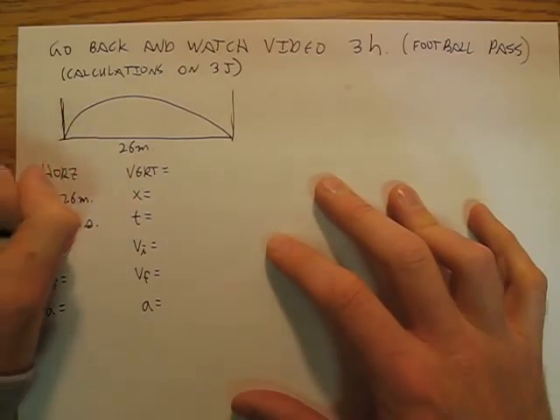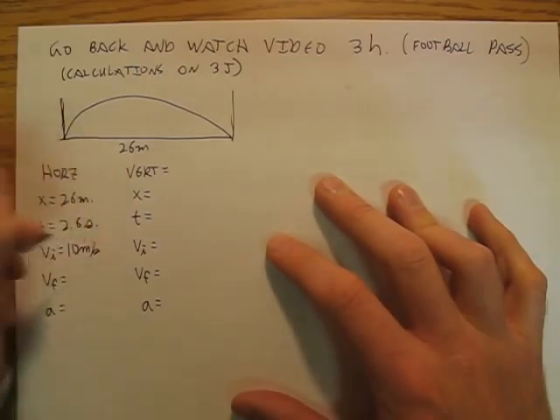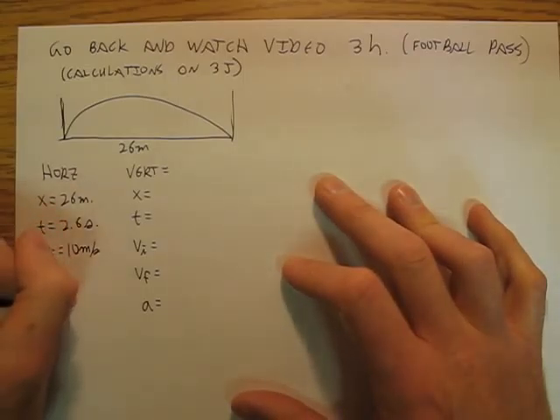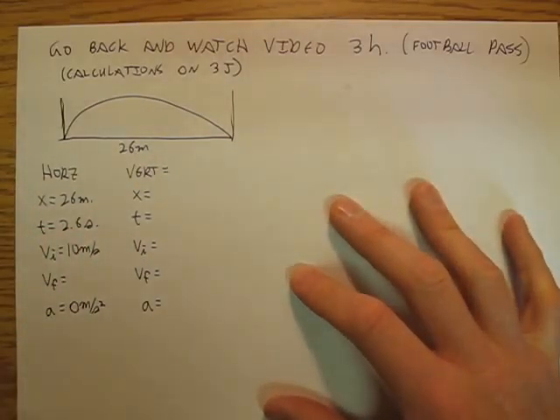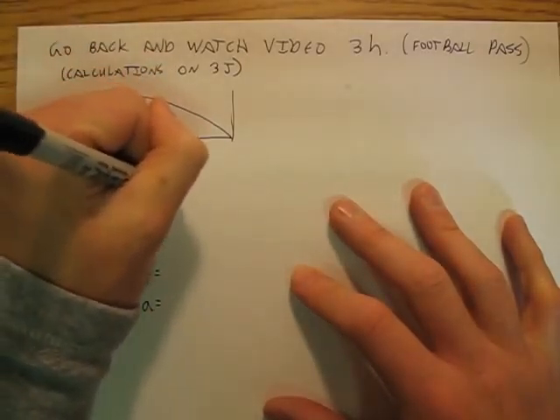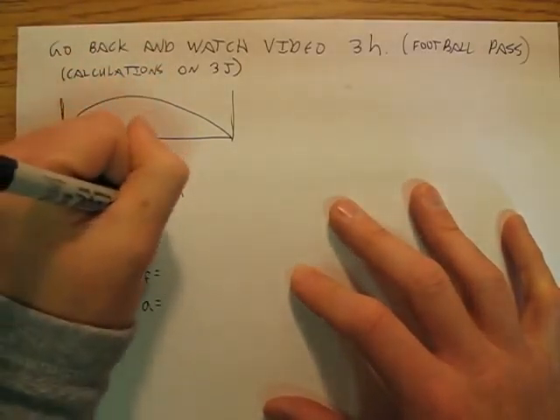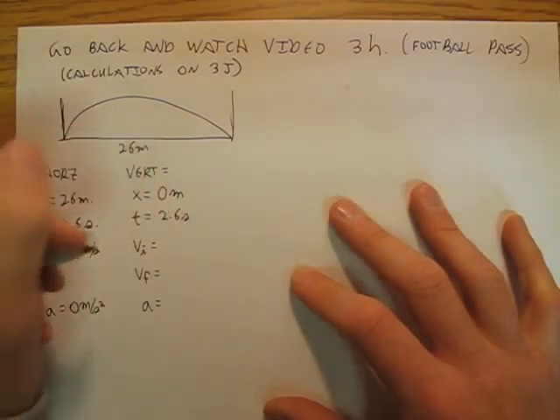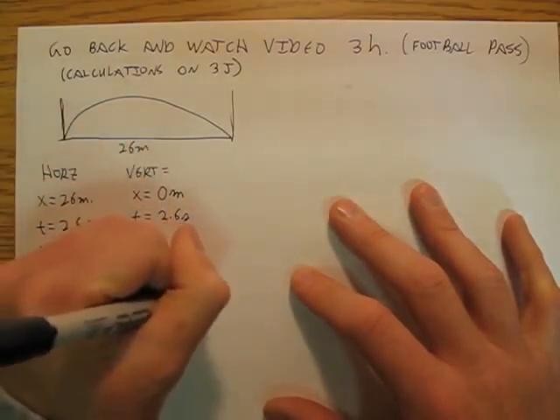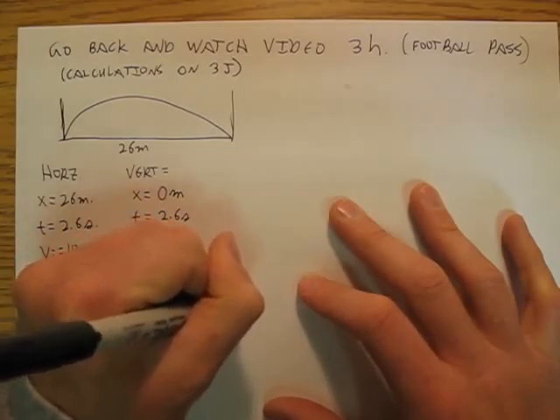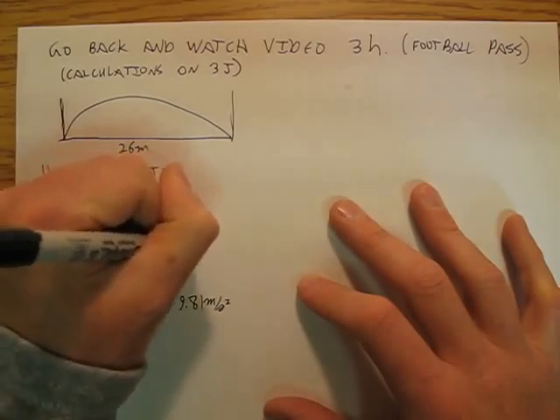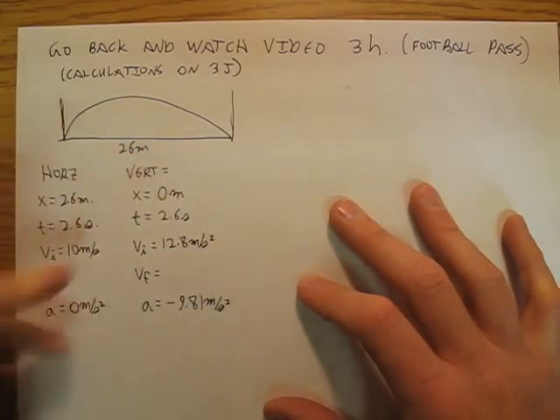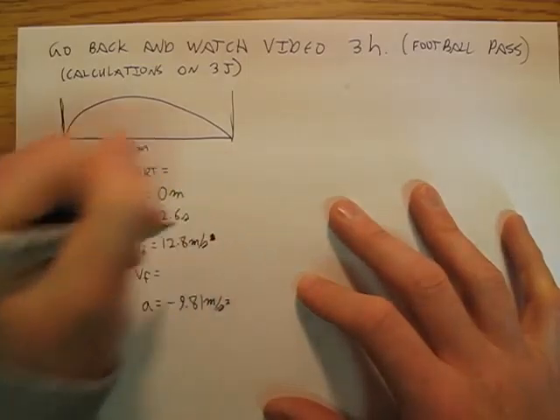So we said that its horizontal velocity was 10 meters per second, and its horizontal acceleration was 0 meters per second squared. Then we said that it traveled a vertical distance of 0 meters in 2.6 seconds, and it had an acceleration of negative 9.81 meters per second squared. So that meant that it had an initial vertical velocity of 12.8 meters per second.